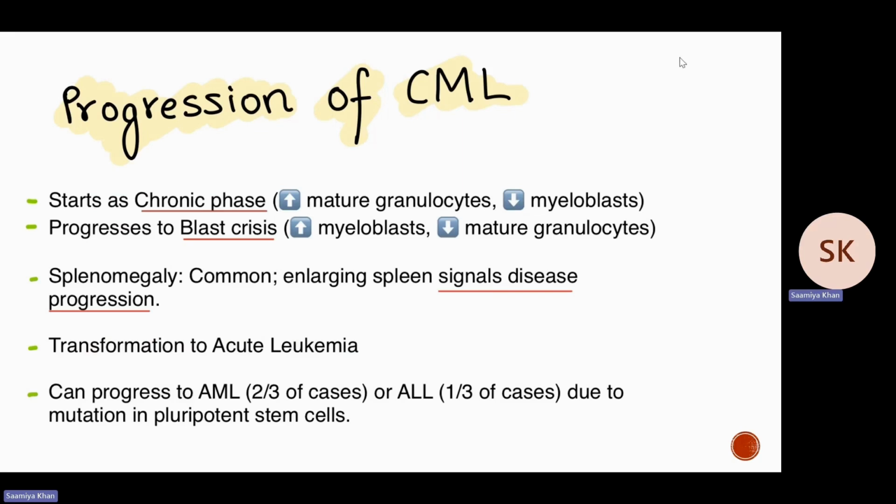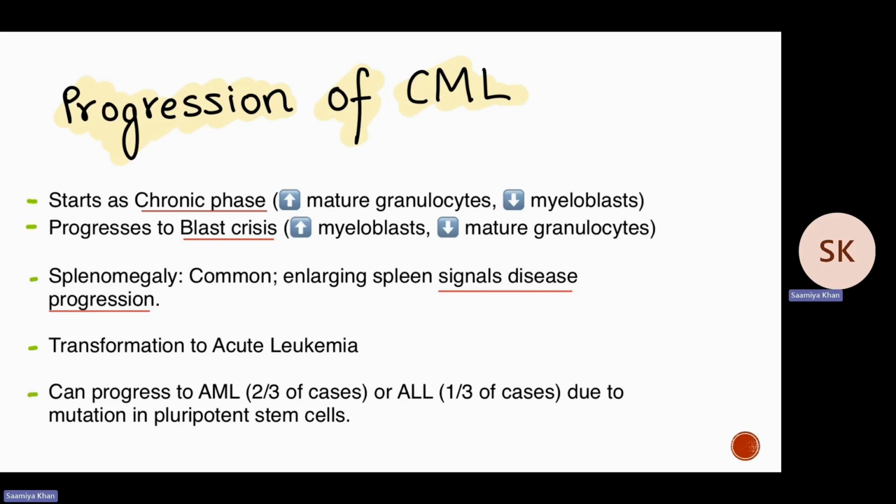In progression of chronic myeloid leukemia, it will start as a chronic phase. So first we have a mature number of granulocytes, which are the mature cells, and a decreased number of myeloblasts. However, as the disease progresses, it will turn to a blast crisis. And now we have an increased number of myeloblasts and a decreased number of mature granulocytes.